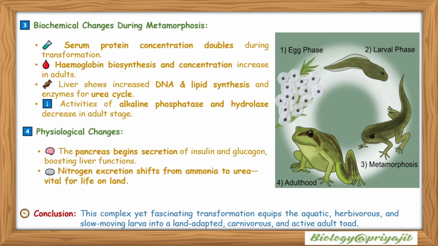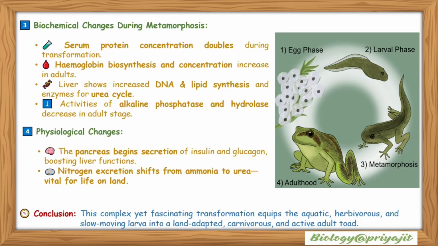Third one is the biochemical changes which occur during metamorphosis. Serum protein concentration doubles during transformation from tadpole to adult frog. Hemoglobin biosynthesis and concentration increase in adults. The liver shows increased DNA and lipid synthesis and enzymes for the urea cycle. The activities of alkaline phosphatase and hydrolase decrease in the adult stage.